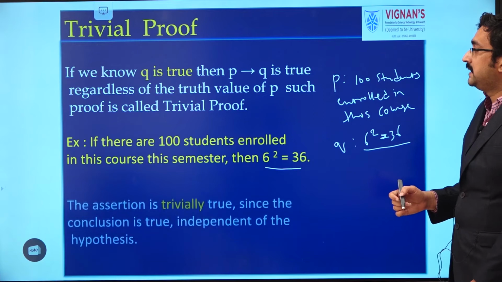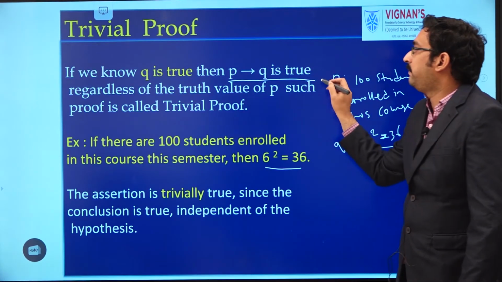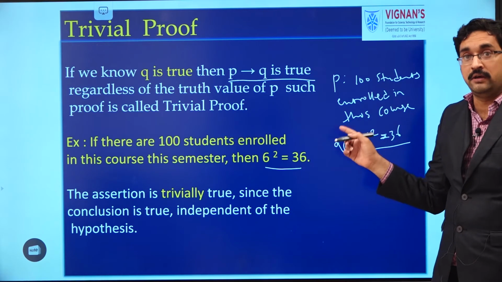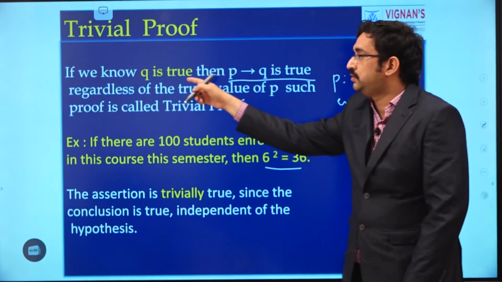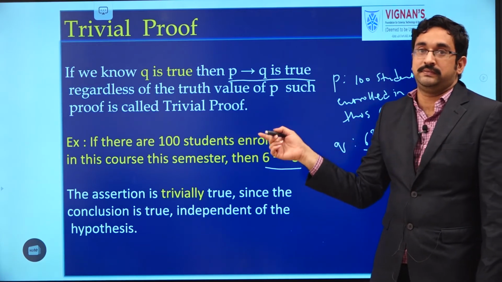So we can say that trivial proof means when we want to prove p implies q is true, it is enough if we show that q is true. Such proofs are called trivial proofs.